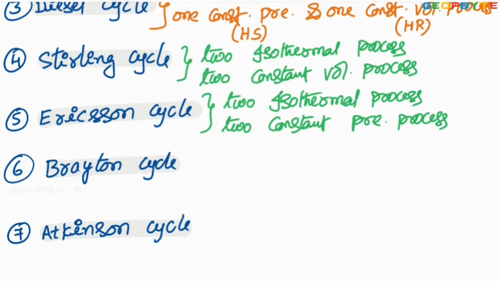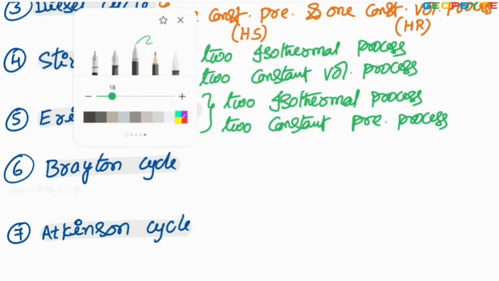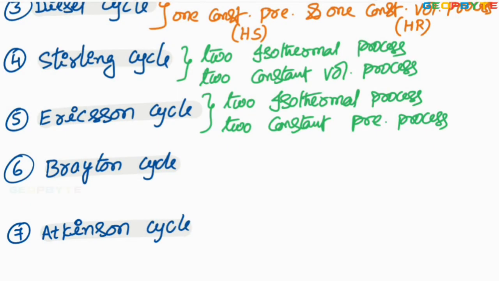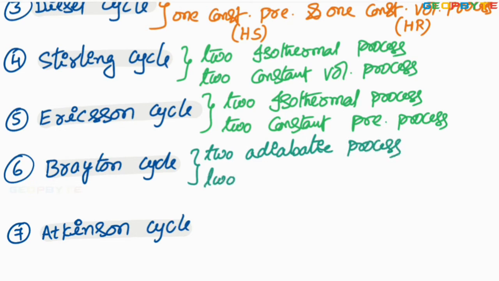Now come to the Brayton cycle. Brayton cycle consists of two adiabatic processes and two constant pressure processes.